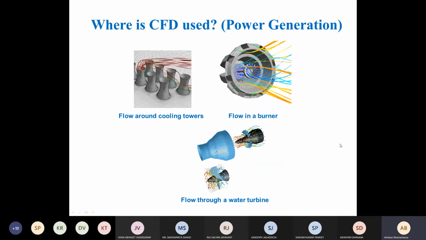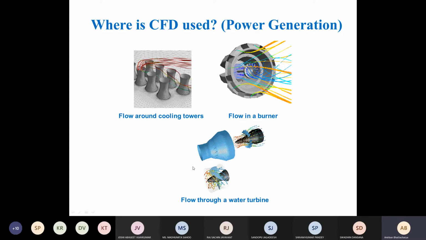Another major area where nowadays we are using CFD is power generation, various types of power generation, starting from, say, windmills. Windmills, you already know what windmills are. So how to improve the efficiency of windmills? Then combustion within a furnace for a thermal power plant. Then flow around the cooling towers. Okay, flow within the burner of a turbine or a power plant.